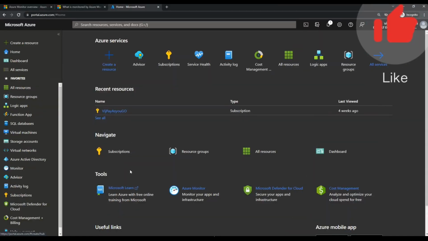If you want to learn more about Azure Advisor, then on this Azure portal, you can come down here. You see here, it's Azure Advisor. Here you can click on.